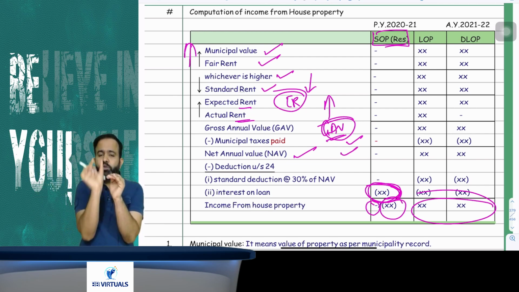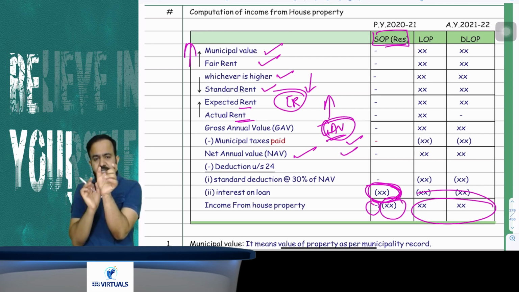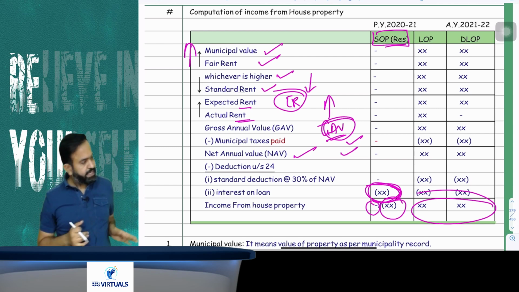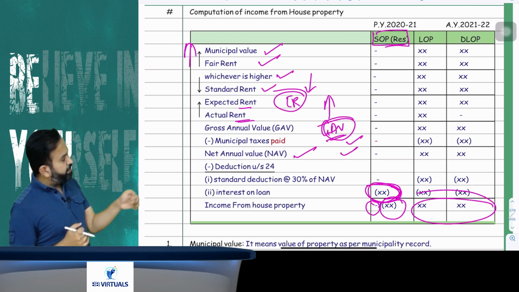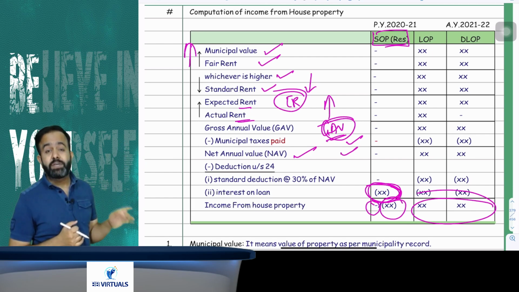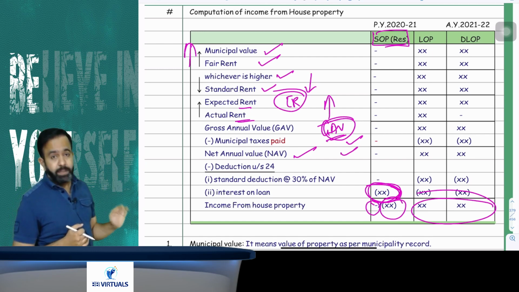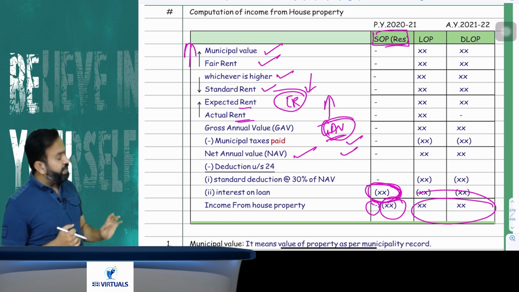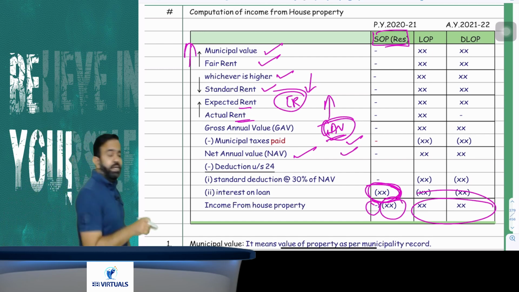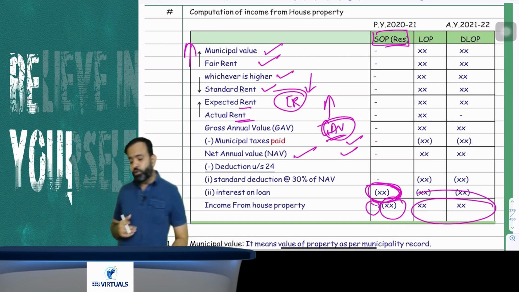So, municipal value, fair rent, whichever is higher, compared with the standard rent, whichever is lower. That is called your expected rent. Expected rent, actual rent, whichever is higher is called your GAV, gross annual value. From gross annual value, you have to reduce the municipal taxes paid by the owner. You will get your NAV. From NAV, 30% standard deduction of NAV and interest on loan. You will get your income from house property.